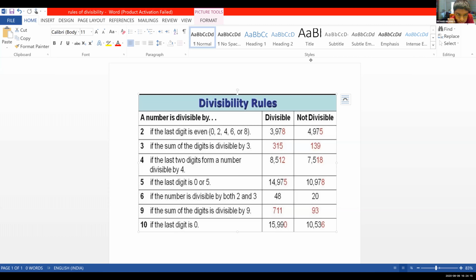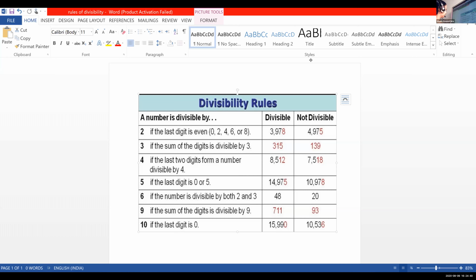If the last two digits form a number divisible by 4, then it is divisible by 4. Children, please study while Richard is reading. All the children are supposed to read and study now itself. If the last two digits are divisible by 4, that means the number is divisible by 4.